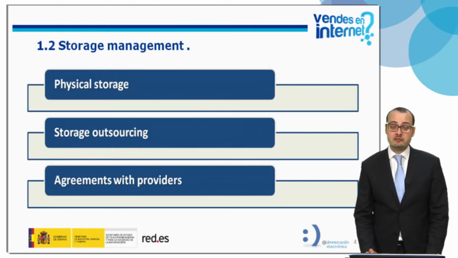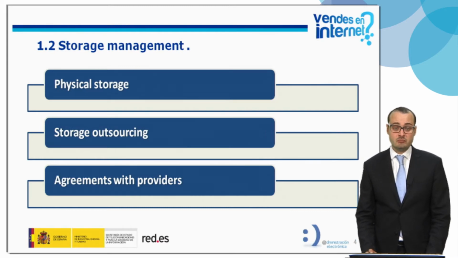Once the order has been confirmed, the preparation order will be issued to the warehouse. For the storage management, there are three models which will be chosen, depending on the particular needs in each business. First, physical storage. Have a storage to process the orders, package them and deliver them to the customer. Second, storage outsourcing. Subcontract the service to a logistical operator which offers us what we need and provide it to our customers. Third, agreements with providers.